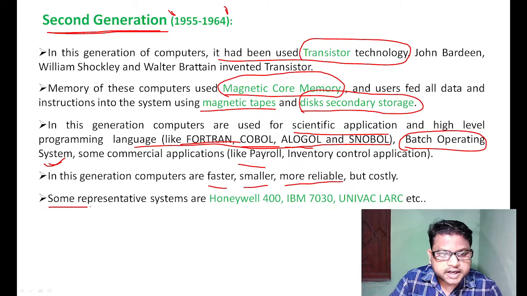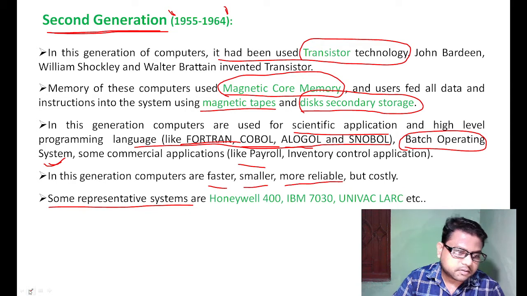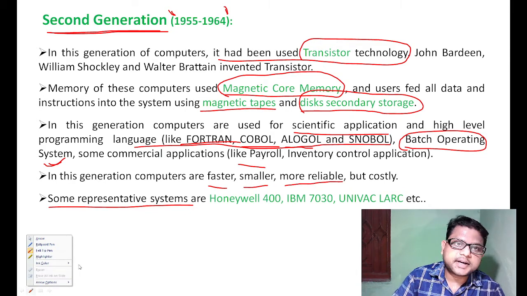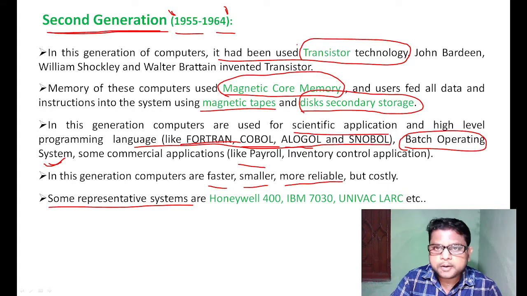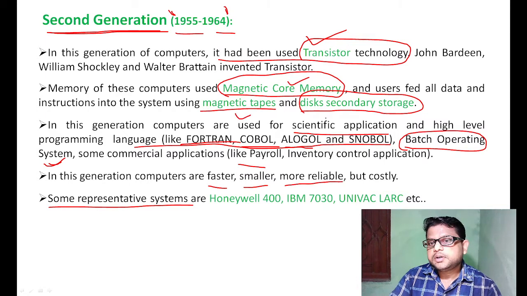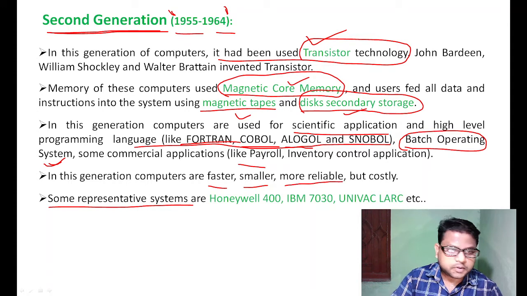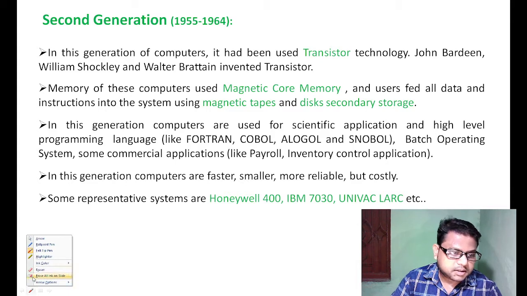The respective examples of second generation computer are IBM 7030 and UNIVAC. All are models of second generation computer. Normally the second generation was based on 1955 to 1964. Transistors, magnetic core memory, magnetic tape, and disk secondary storage devices were used. Okay, so move on to the third generation of computer.